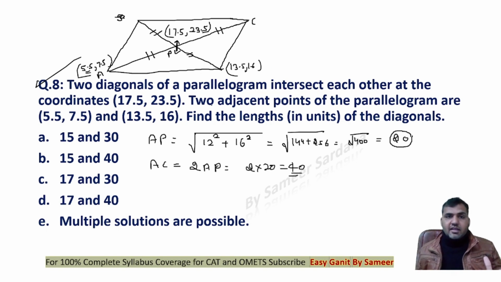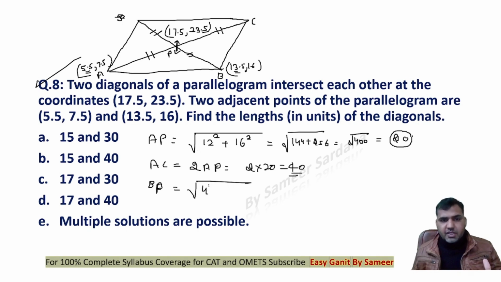Now let's find the other diagonal. Let's say this is a point P here. So guys, the length of BP would be again x2 minus x1, 17.5 minus 13.5, 4 square, plus 23.5 minus 16, right? This would be 7.5 whole square, right? x2 minus x1 and y2 minus y1 square. That's correct. So 4 square is 16 plus 7.5 square will be 56.25.